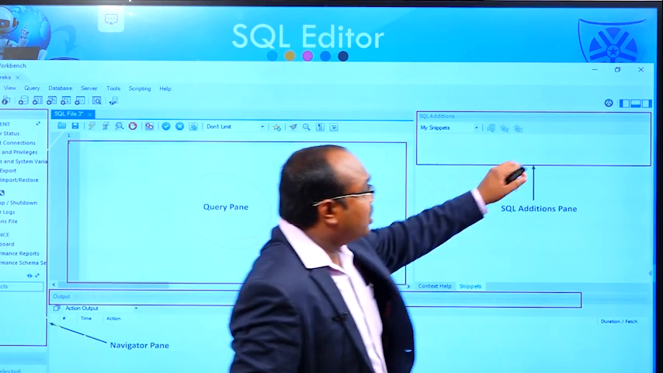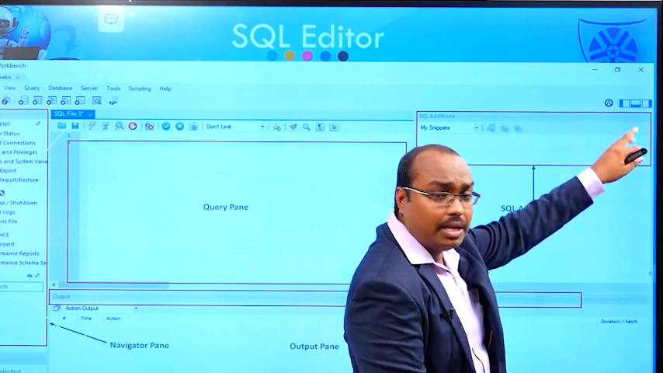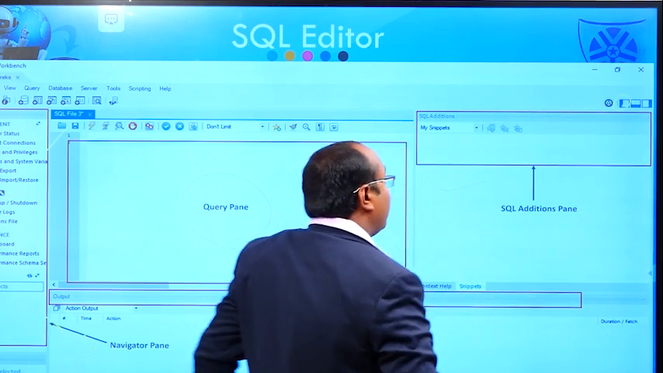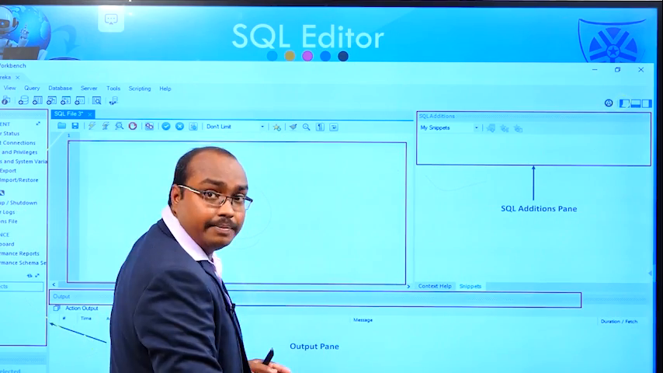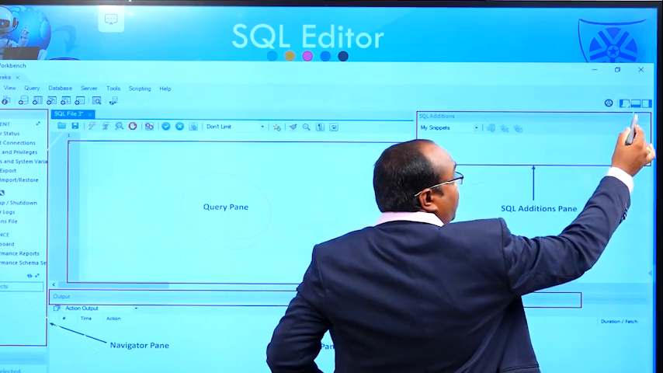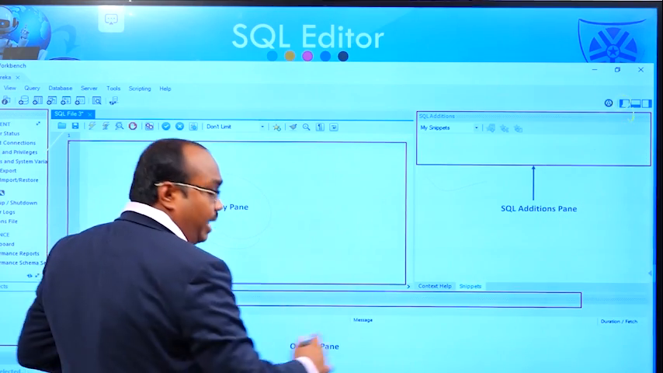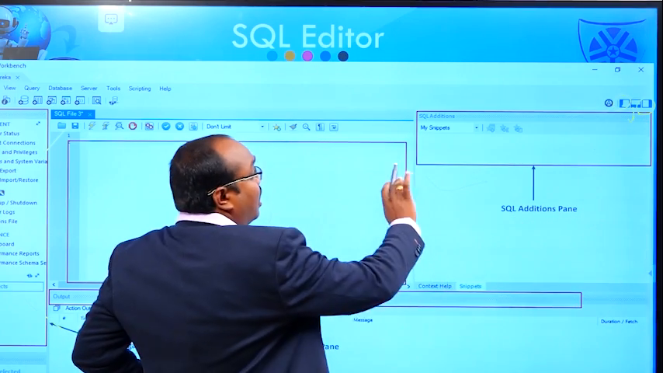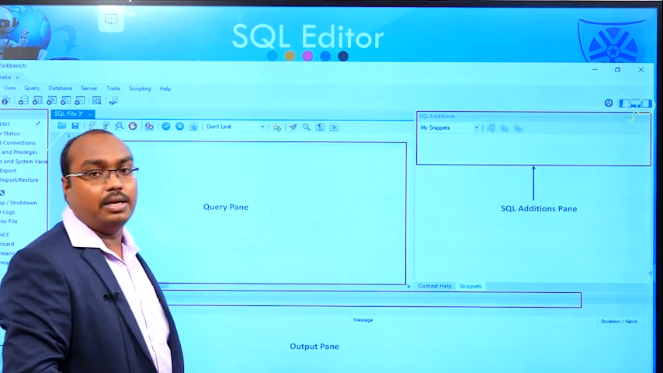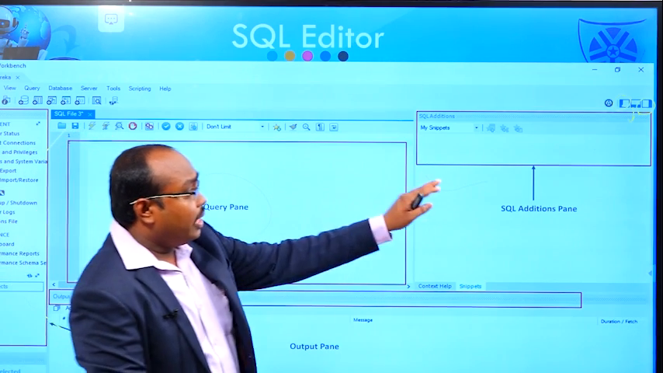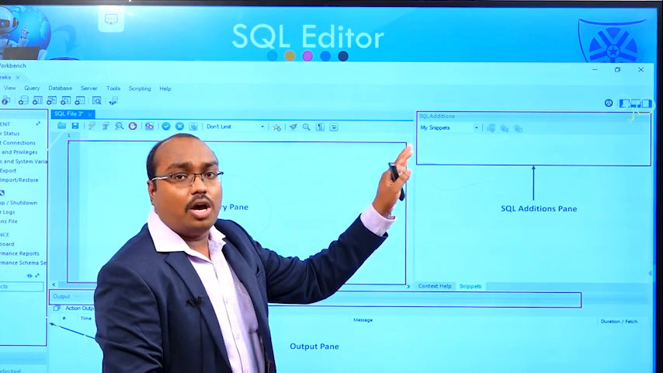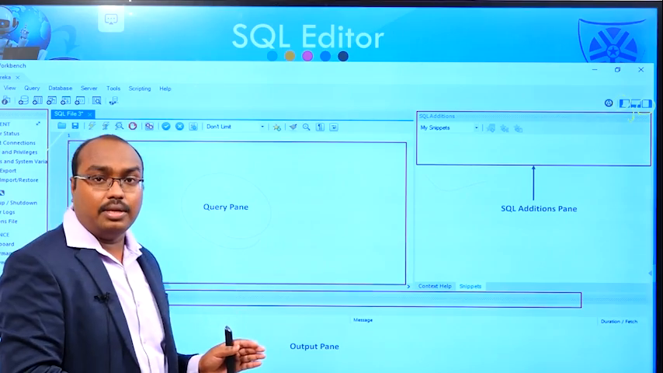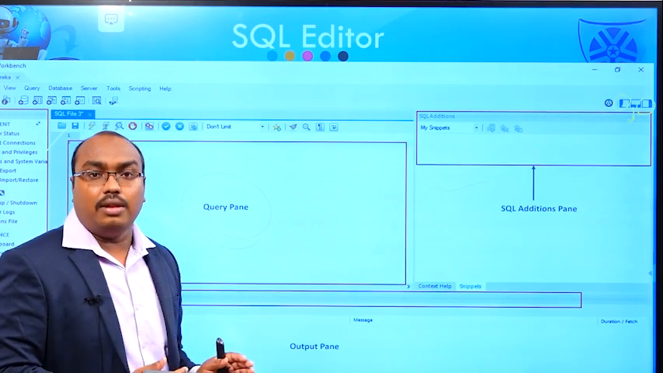One more option: there are different options available in the right side corner. Whenever I click the first option, the navigator pane is hidden. When I click the second option, the output pane is hidden. And when we click the third option, the SQL additions pane is disabled. So in the right side corner, there are three options available for our convenience. These are the working environment for MySQL Workbench.